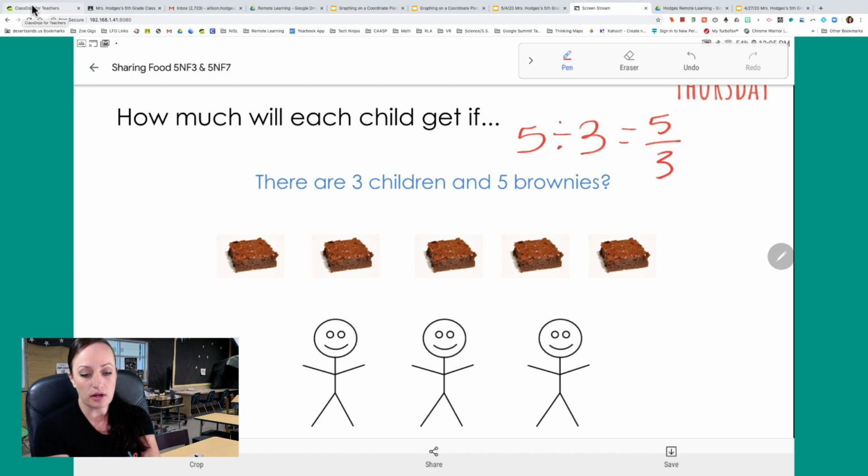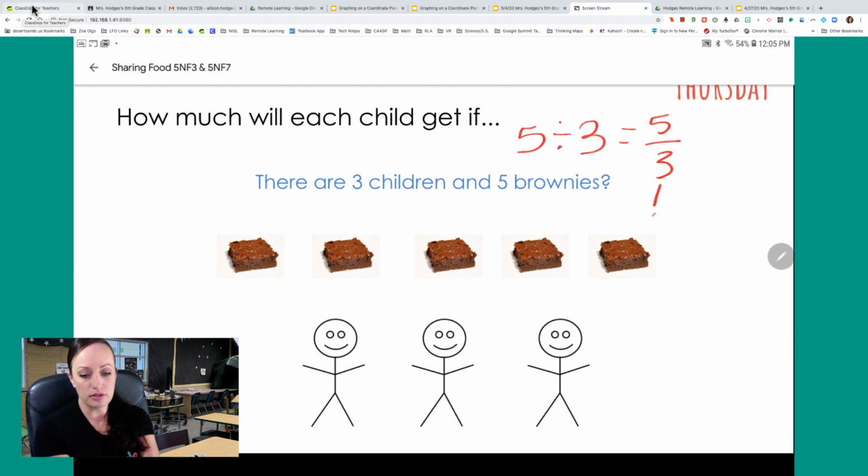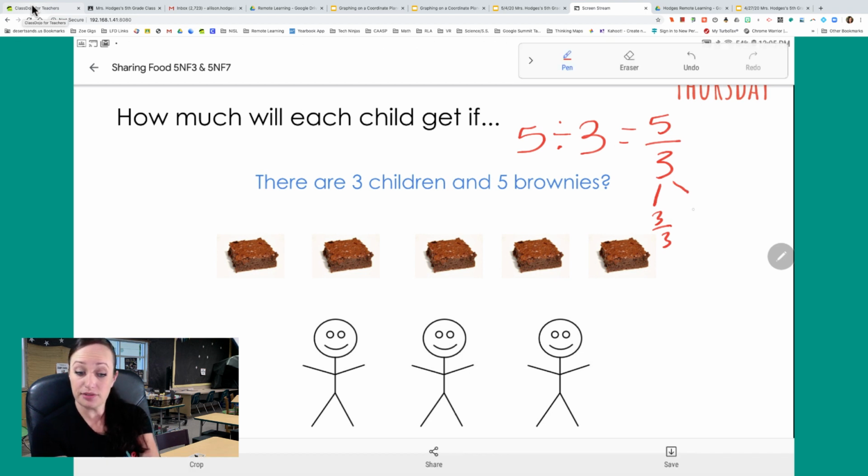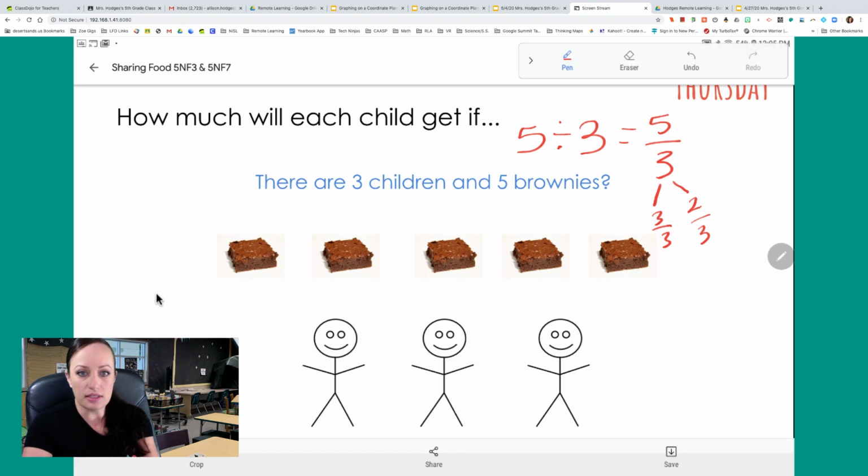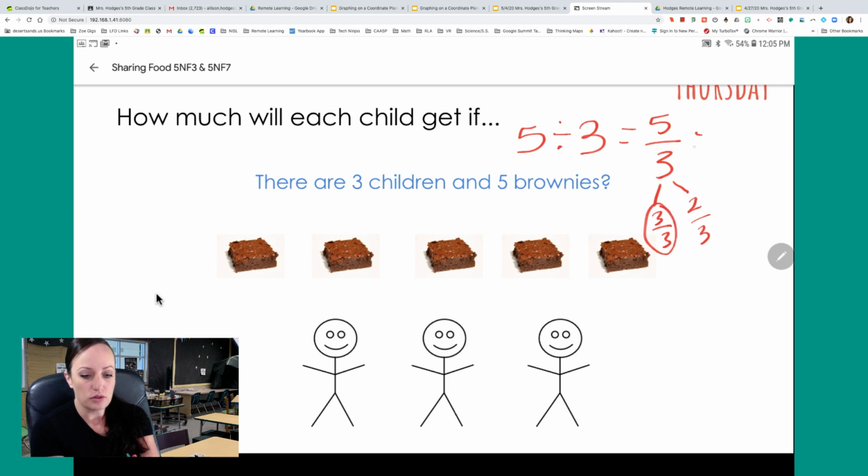So let's pull out our whole numbers. So we have 3/3. That would make 1 whole. And I have 5/3 to divvy up there, so how many more do I have left? 2. So 3/3 plus 2/3 makes 5/3. And so that means that I have 1 whole and 2/3 of a brownie, if we're going to equally share them.